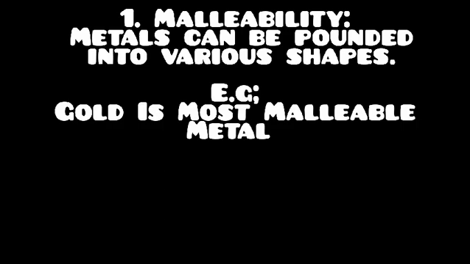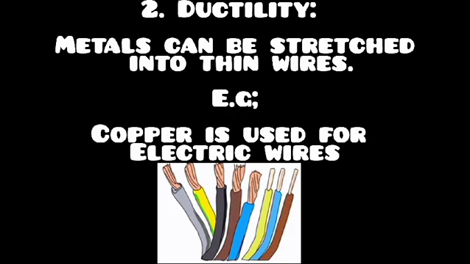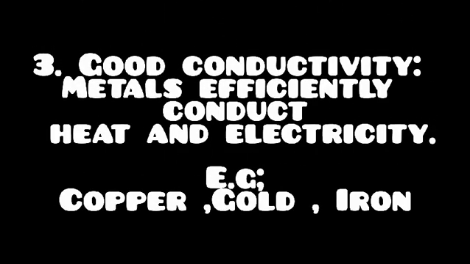Secondly, ductility of metal means that it can be drawn into wires. For example, copper is used to make electric wires for the good flow of current. This property of metal is called ductility. Now, the third property of metal is conductivity because they pass heat and electricity.